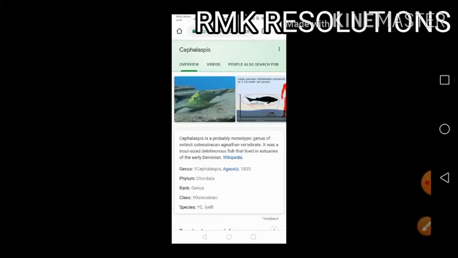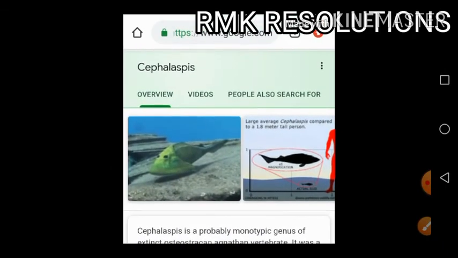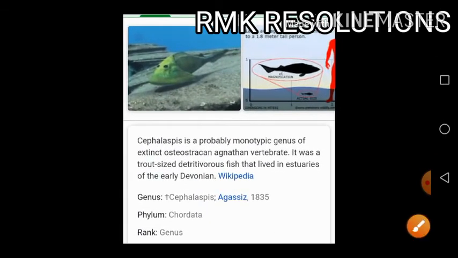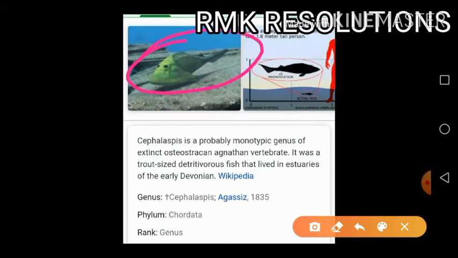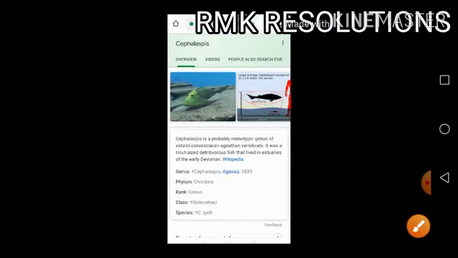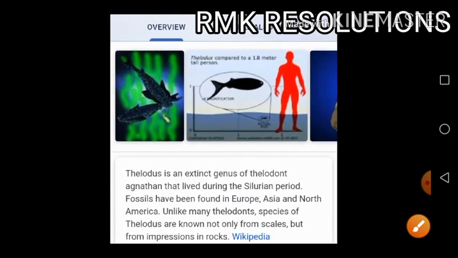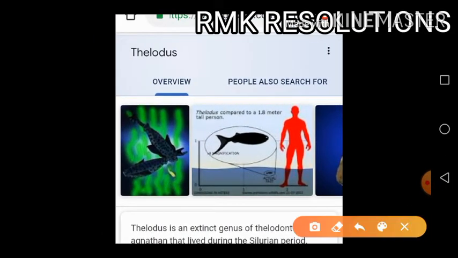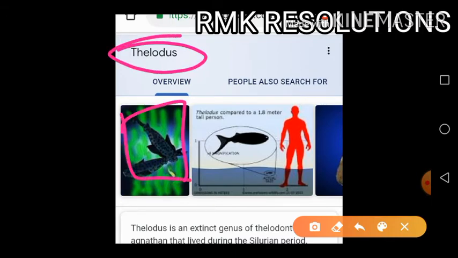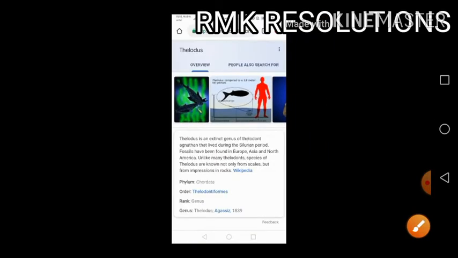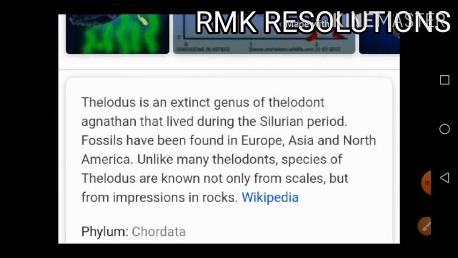So on your screen here, this is the image of the Cephalaspis. Cephalaspis, probably these are the monotypic genus and they are the extinct forms, that is, not a single species is found on the land. And this is the image of Thelodus. Again, the source is Wikipedia. This one is the Thelodus. Again, this Thelodus, it is the extinct form.